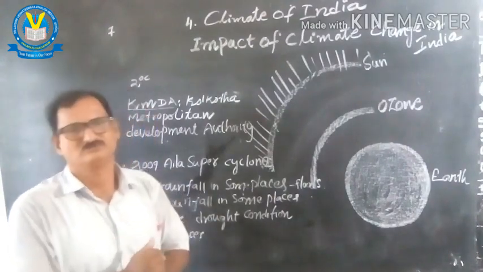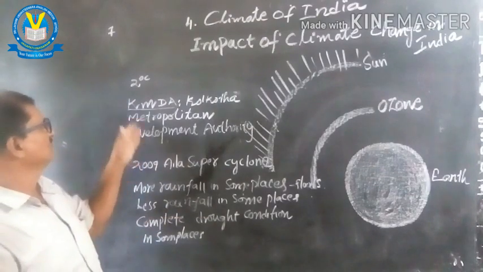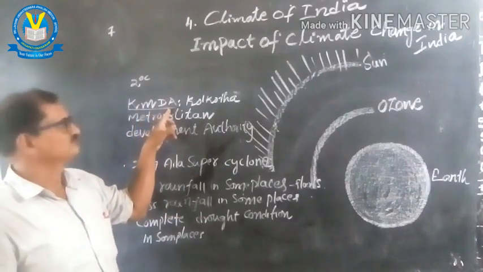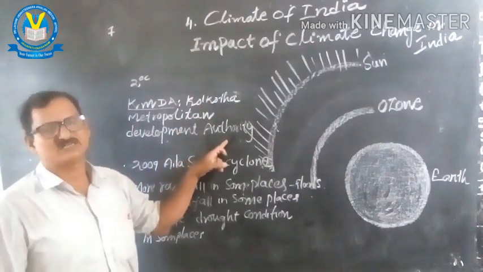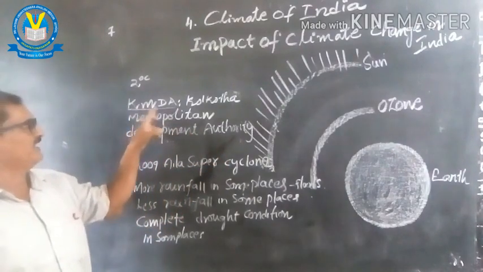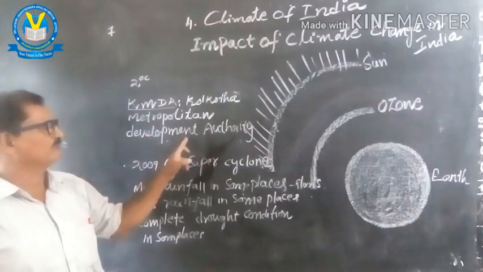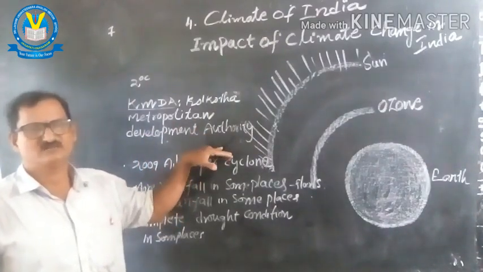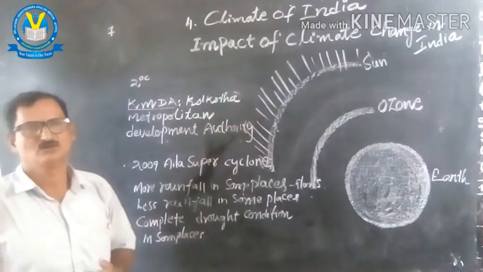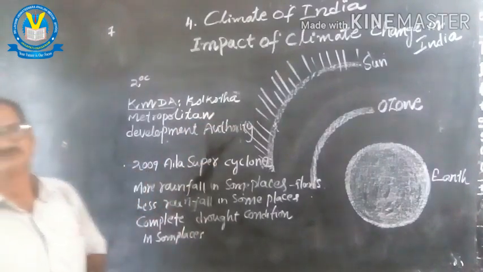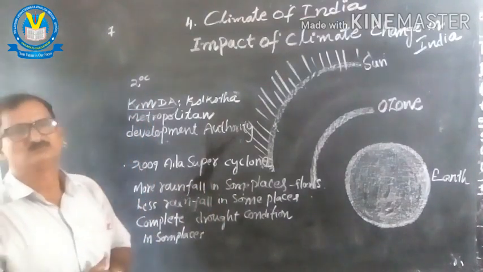For example, the statement or experience of KMDA, Kolkata Metropolitan Development Authority, expressed in West Bengal.